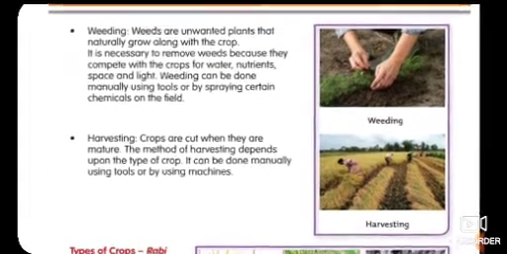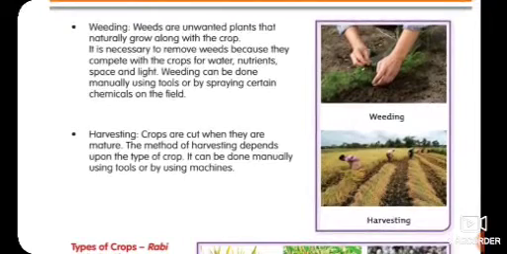Fifth process is weeding. As we have discussed, weeding is what? Tell me. Weeding is removal of unwanted plants, right? Weeds are unwanted plants that naturally grow along with the crop. It is necessary to remove weeds because they compete with the crops for water, nutrients, space and light. Weeding can be done manually using tools or by spraying certain chemicals on the field.